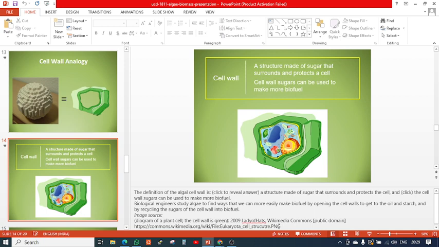It is a structure made up of sugar that surrounds and protects the cell, while sugars can be made into biofuels. Obviously, the cell wall is also utilized for biofuel, and the oil is also extracted. The extracted oil is used for different purposes, and the sugars are also utilized for different purposes.